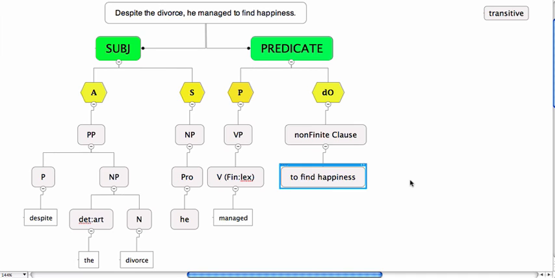In fact, in some books they call these verbal phrases instead of non-finite clauses. Now, don't worry about this too much for the time being, but just recognize that a direct object, instead of being realized as a noun phrase, is realized as a non-finite clause. In this case, to find happiness. And this pattern was a transitive pattern.